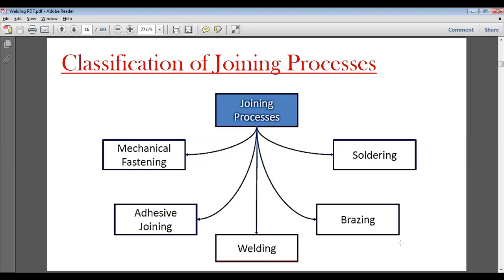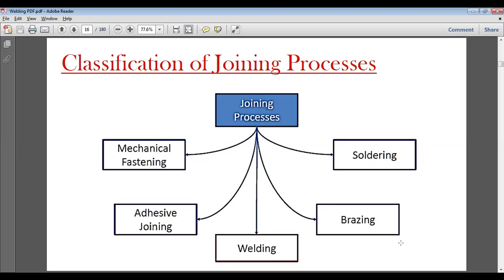So in case of welding, brazing, and soldering are joining at fusion level and joining at molecular level. In welding, brazing, and soldering, the molten metal is fused together in order to have a metal joint and a strong joint. We earlier discussed that when the temperature range is below 400, then it's soldering, and above 400 degrees centigrade, it is brazing.